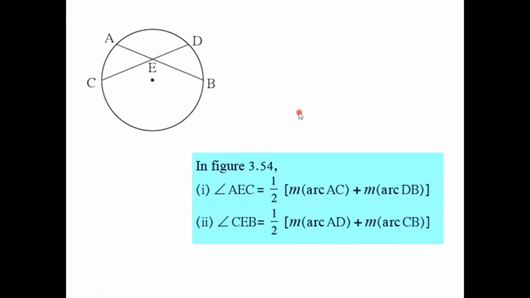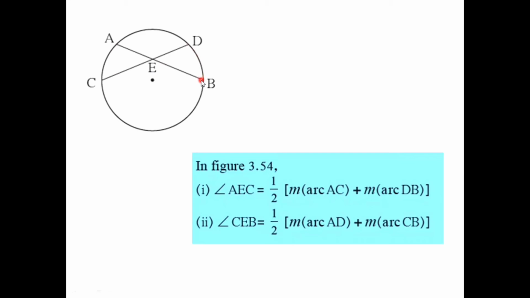We have another property, of intersecting chords. Suppose there are two chords given, AB and CD, which intersect at point E, which is in the interior of a circle. So if we are trying to find the measure of angle AEC, the measure of this angle AEC must be half of measure of arc AC plus measure of arc DB.